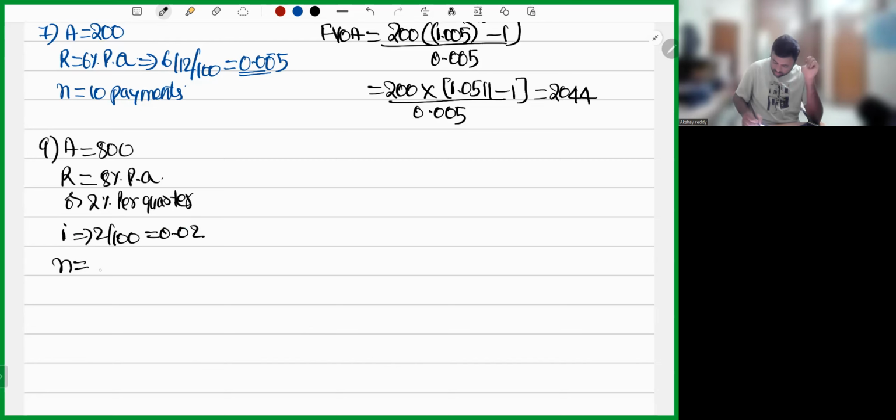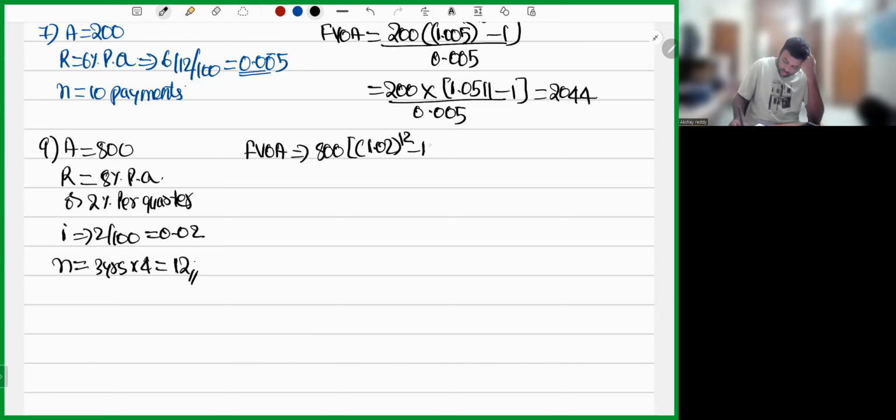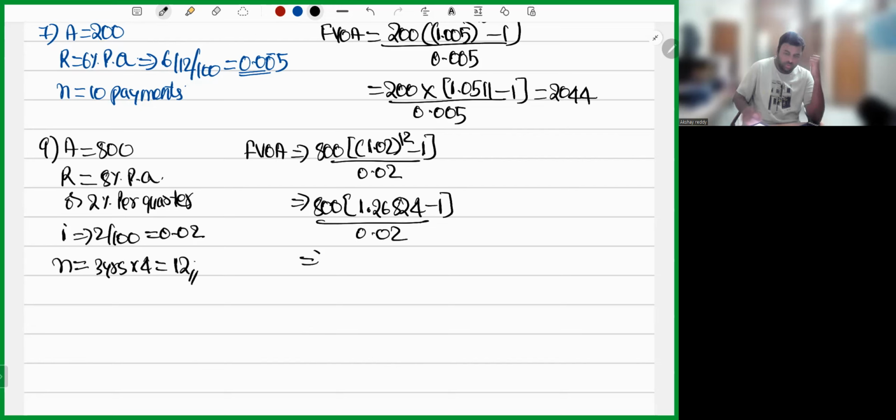Next, in 1 year, you will be having 4 quarters. He is telling 3 years. 3 years into 4. In 1 year, you will have 4 quarters. In 3 years, you will be having 12 quarters. So let me apply future value of ordinary annuity. A into 1 plus I whole power n minus 1 divided by I. So 800 into 1.02 whole power 12, 1.26824 minus 1 whole divided by 0.02.